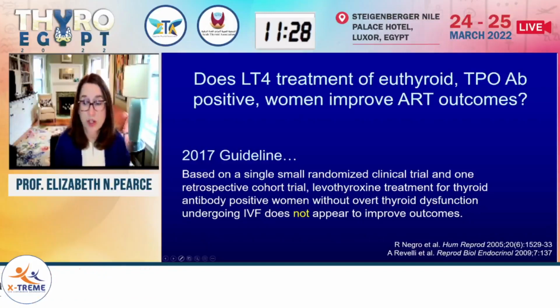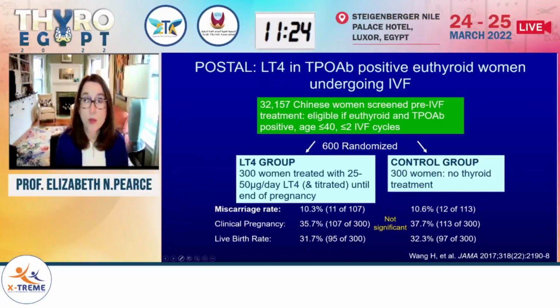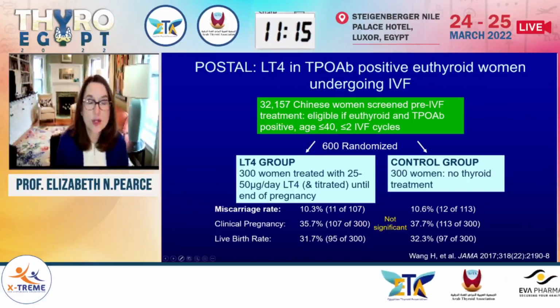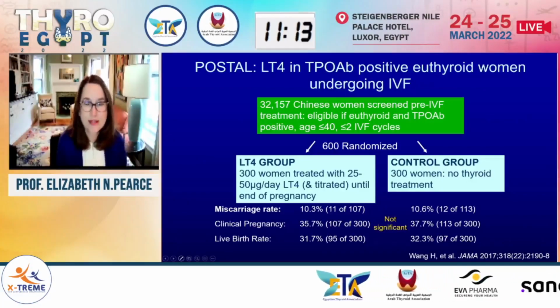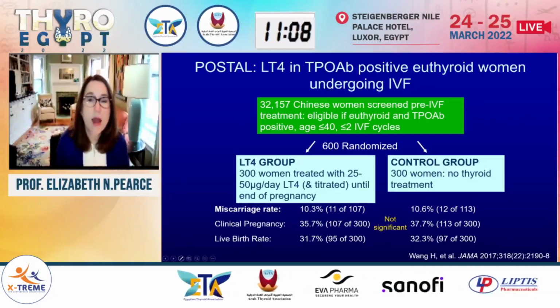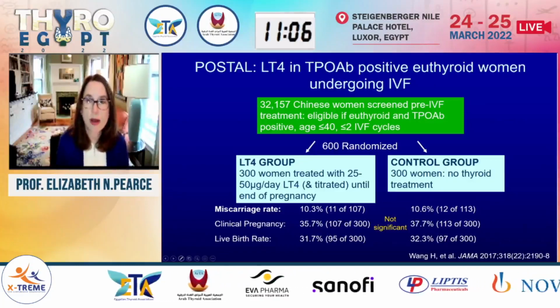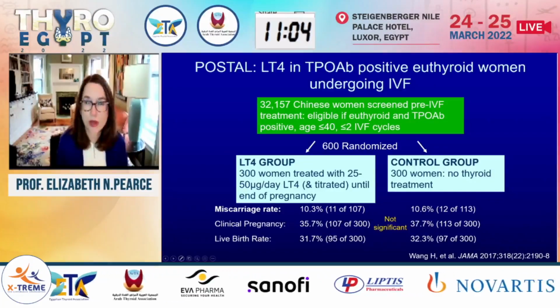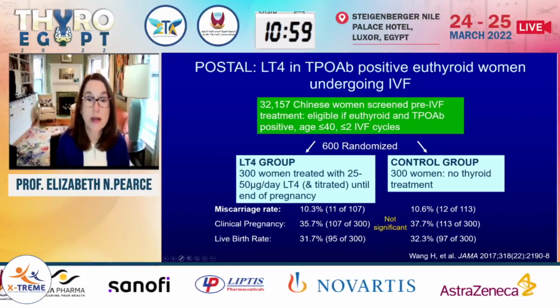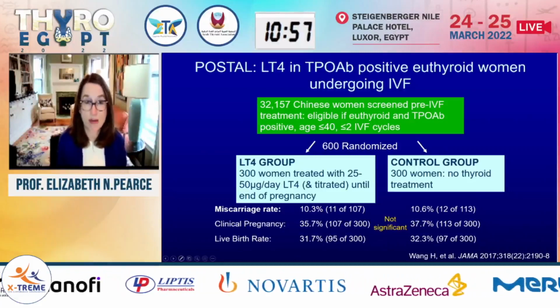Since the publication of that guideline, we actually have better data. So more recently, we have the publication of this trial in JAMA in 2017. This is known as POSTAL, and was conducted in China. And here they screened 32,000 women preconception. All of these were women who were going to undergo IVF, and they were eligible for enrollment in the trial if they were euthyroid, TPO antibody positive, 40 years of age or less, and had previously undergone 2 or fewer IVF cycles.